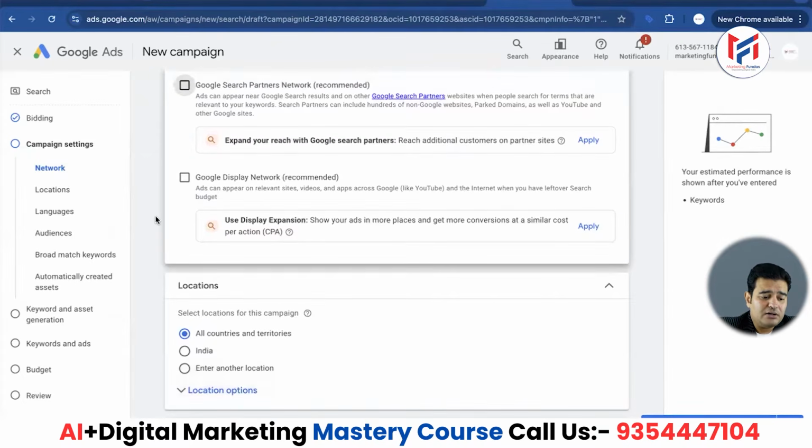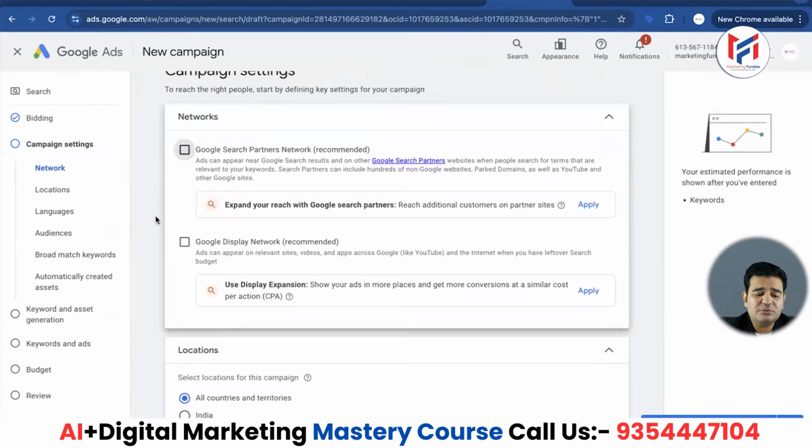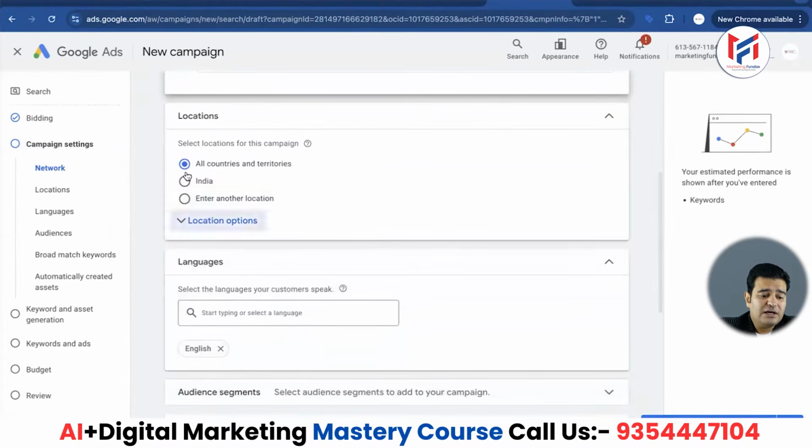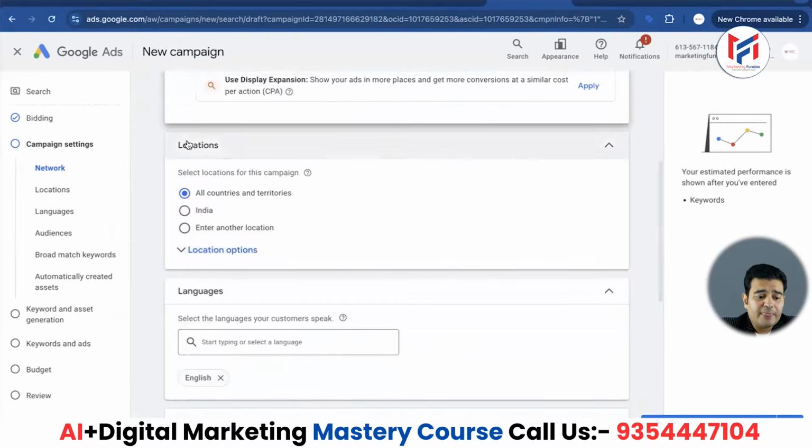Now we will move on. So in conclusion, when you run a search PPC campaign, you should deselect these two instead of selecting them. Now let's move on to the location. What is our location? All countries and territories.